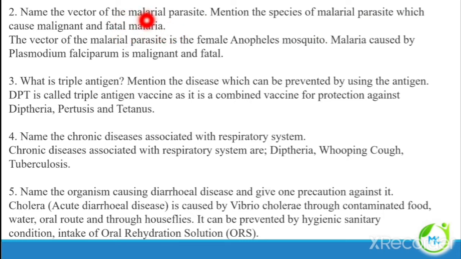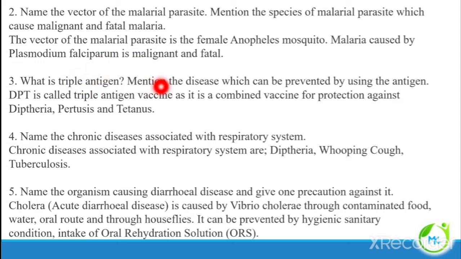So the vector, which is going to carry the malarial parasite called Plasmodium. Name of the vector. The name of the vector is the female Anopheles mosquito. And there are 4 species of Plasmodium which cause malaria. They are asking which species is causing malignant and fatal malaria, the very severe form of malaria that can lead to death. So the answer is Plasmodium falciparum.